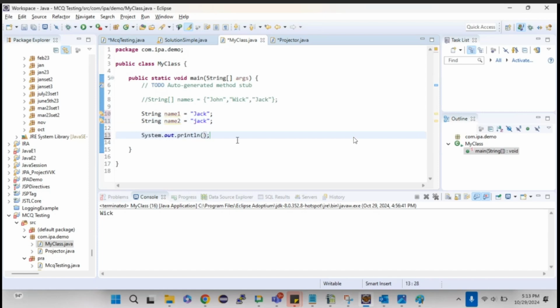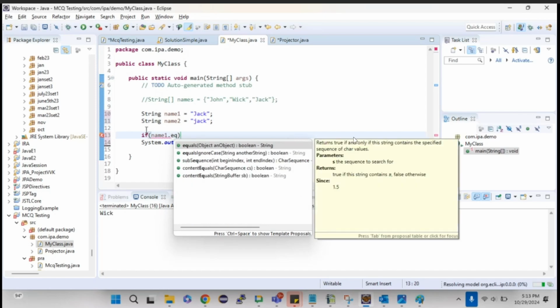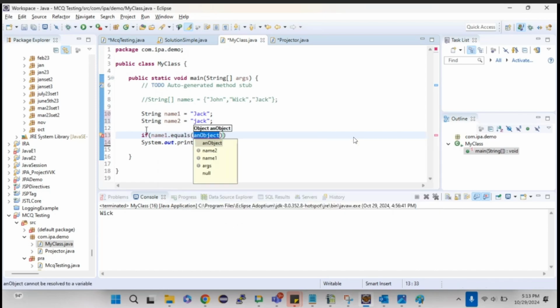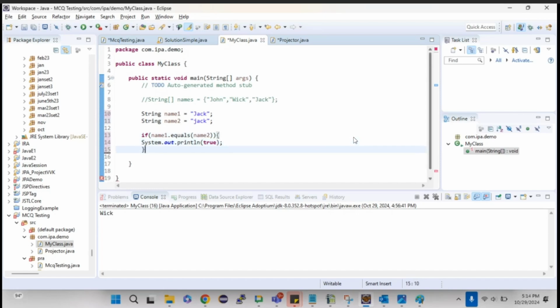But let me give an if condition over here. Now, how can I search, equals or equals ignore case? So name1 dot equals, and then let me keep name2.